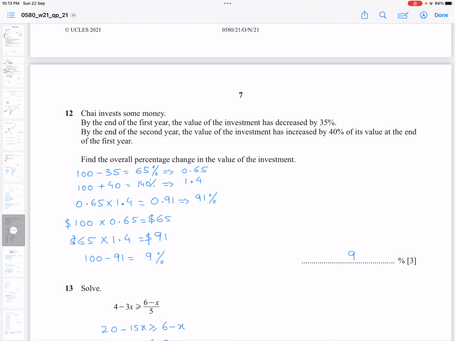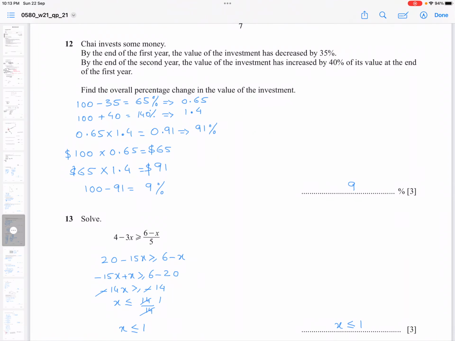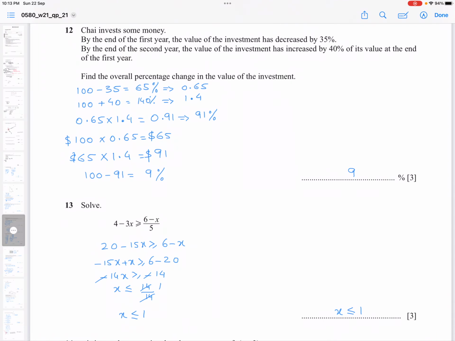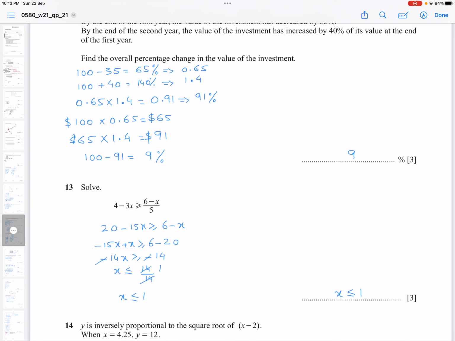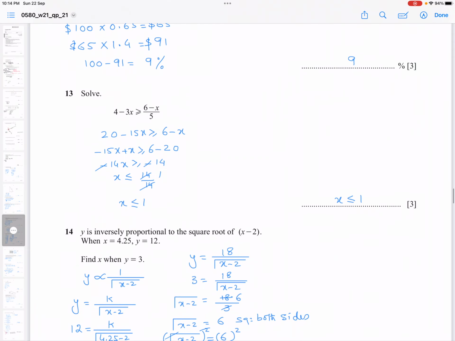Question 13. Solve 4 minus x is greater than or equal to (6 minus x) over 5. So 5 will multiply by 4 minus 3x, so you get 20 minus 15x is greater than or equal to 6 minus x. Solve it from here, collecting like terms: minus 15x plus x is greater than or equal to 6 minus 20. So minus 14x is greater than or equal to minus 14, so the minus signs cancel. Now the inequality sign is reversed because the minus sign was with x. So x is less than or equal to 1. This is your answer.